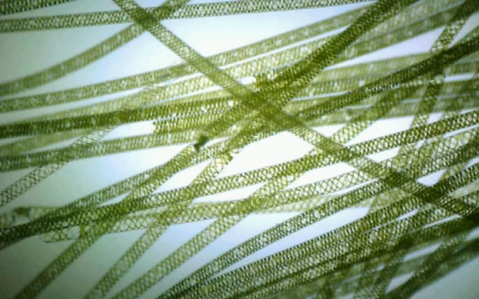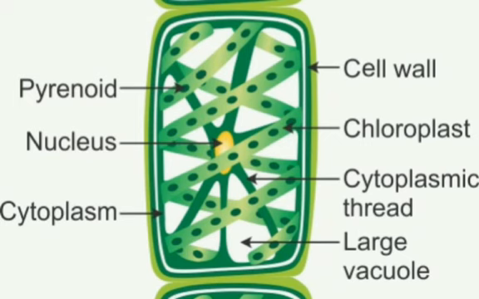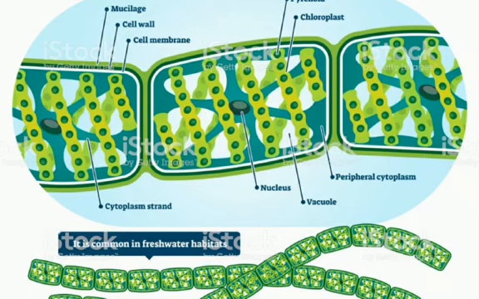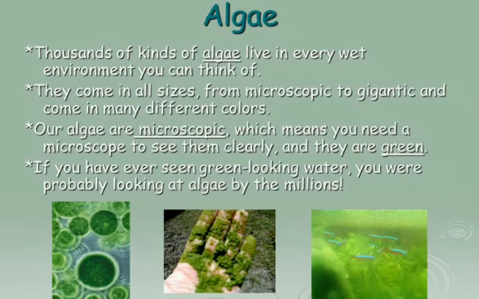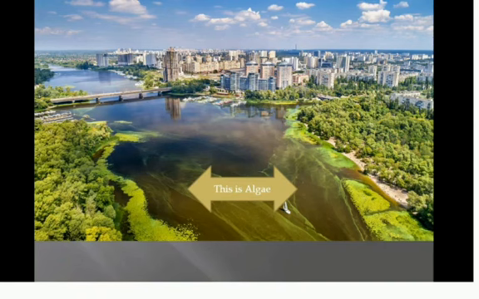Why are these green in color? Because of the presence of chlorophyll pigment. So it looks green in color. The chlorophyll helps to prepare the food, otherwise they cannot prepare food. So chlorophyll is very important. This one is a spiral structure. Then next, algae. There are thousands of kinds of algae living in every wet environment you can think of. They come in all sizes from microscopic to gigantic and come in many different colors. If you have ever seen green-looking water in a pond, this is the algae in a pond. This is also the algae of the river.